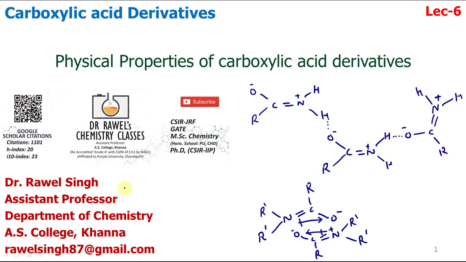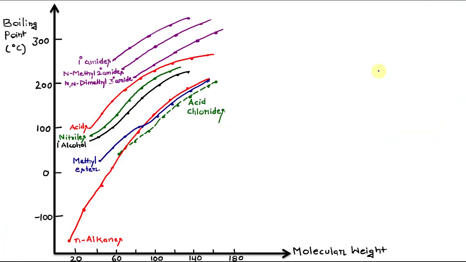Dear friends, in this lecture today we will discuss physical properties of carboxylic acid derivatives. So we will be discussing boiling point, melting point and solubility. These are physical properties. So let us first discuss boiling point.